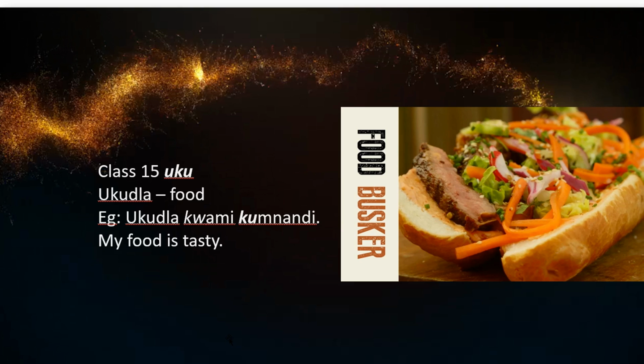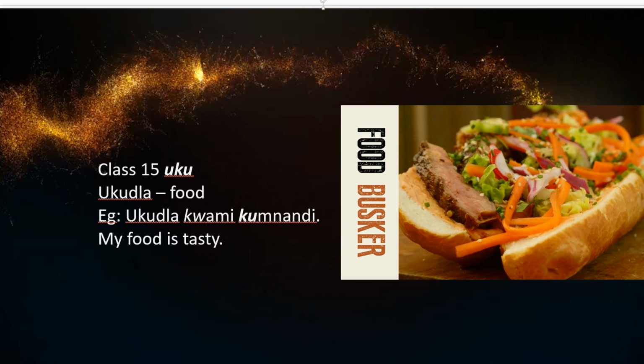Then, class 15. And we're ending over here with the prefixes. Class 15 is the ugu. Very important word would be food. Ugudla. So if we say my food is tasty, you now have two opportunities to use the ugu. So it would be, if I say it slowly, ugudla kwami kumnandi.